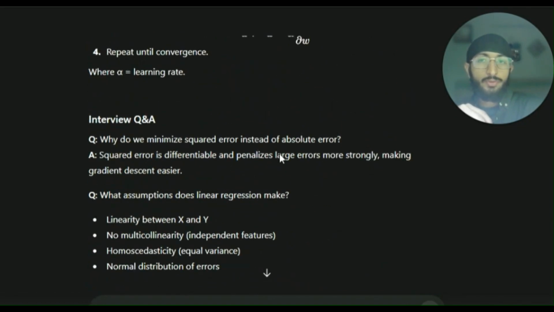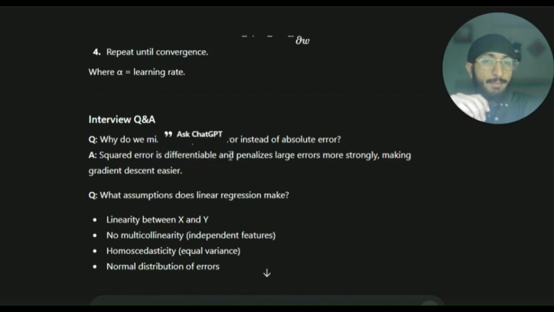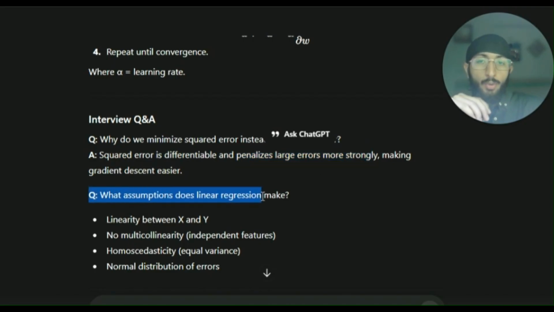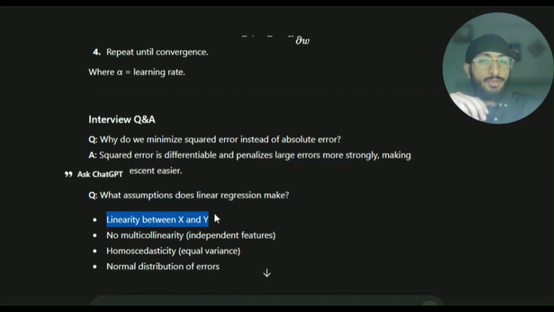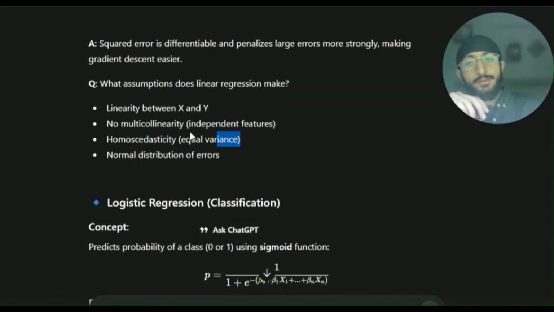Some interview question answers. Why do we minimize squared error instead of absolute error? Because squared error is differentiable and penalizes large errors more strongly, making gradient descent easier. What assumptions does linear regression make? The first assumption is linearity between x and y, the feature and the target. No multicollinearity, so we have all independent features. Then homoscedasticity, that is, equal variance, and normal distribution of errors.